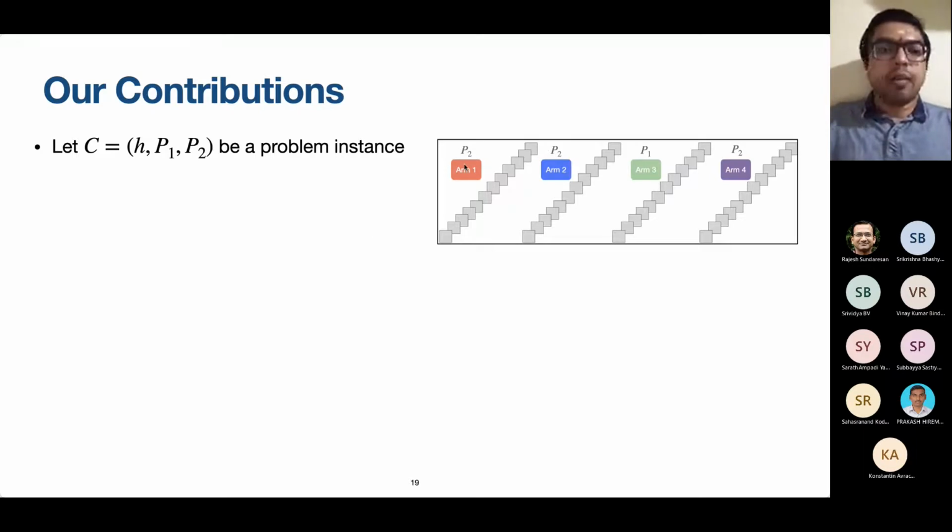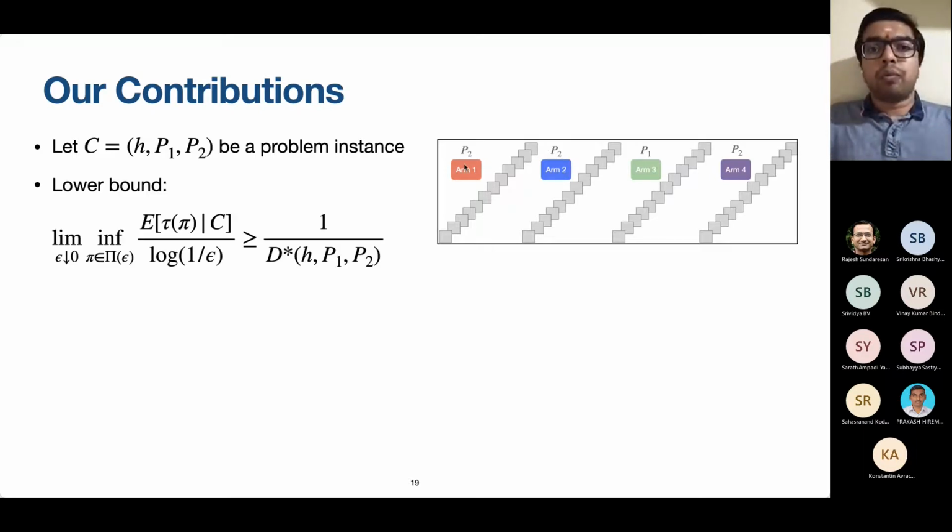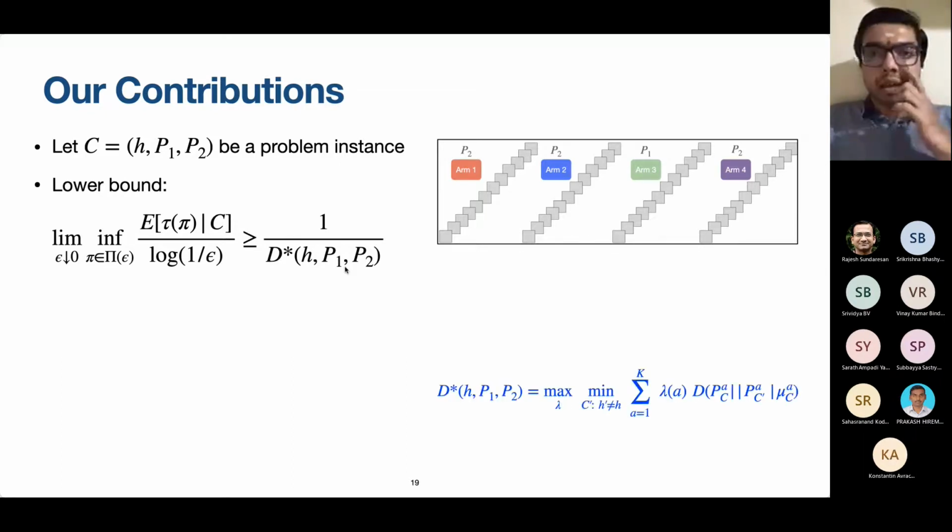That's all I'm saying. So we give a lower bound. There is some problem instance, some arms configuration which we don't know. For that arms configuration, there is a configuration-dependent lower bound that comes out. D star is the constant. We call that constant D star.